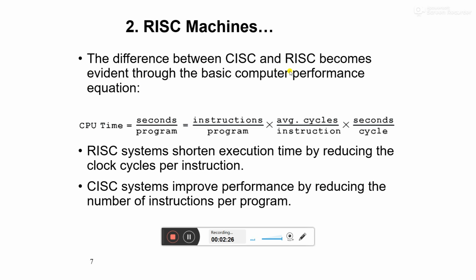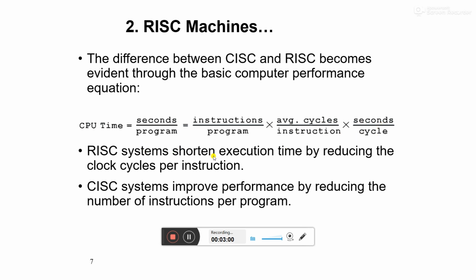Now the difference between CISC and RISC: there is a computer performance equation. This is the CPU time, in seconds per program. How much time is required for the execution of a program? It is seconds per program. So there are the number of instructions per program, the average cycles per instruction, and the seconds per cycle.